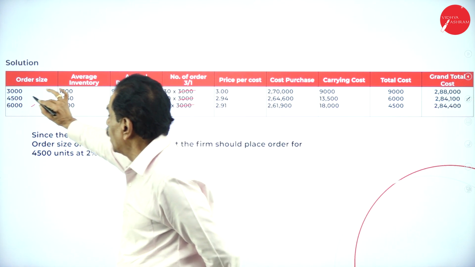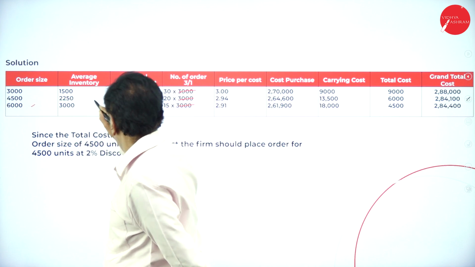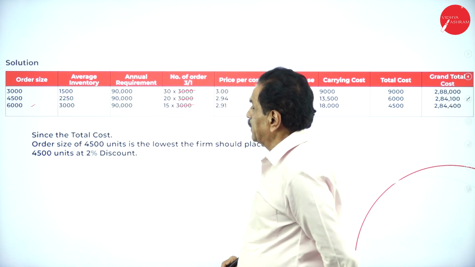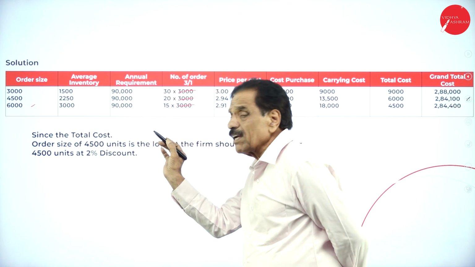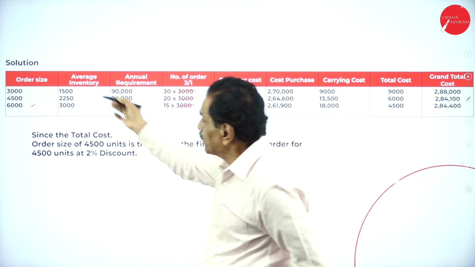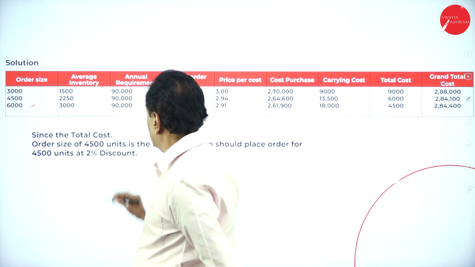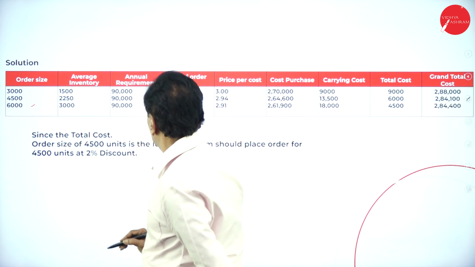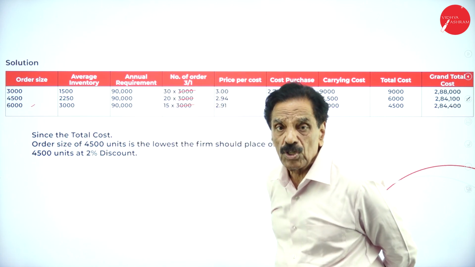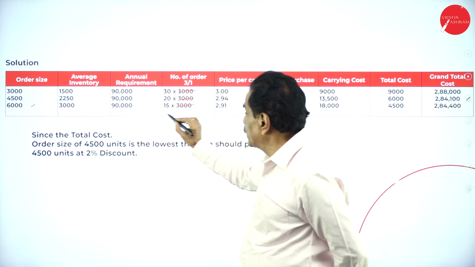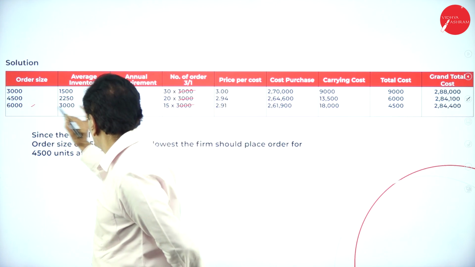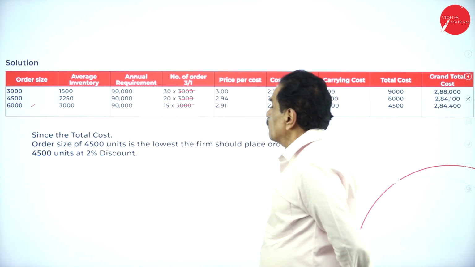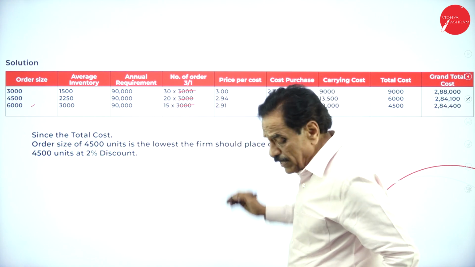I will repeat. 90,000 annually, how many orders can they place? With 3,000, how many orders will come? 30 orders. That is annual requirement divided by EOQ. Next, your order size is 4,500. 90,000 divided by 4,500, how many orders can they put? 20 orders. Next is 90,000 divided by 6,000. How many orders can they put? 15 orders.